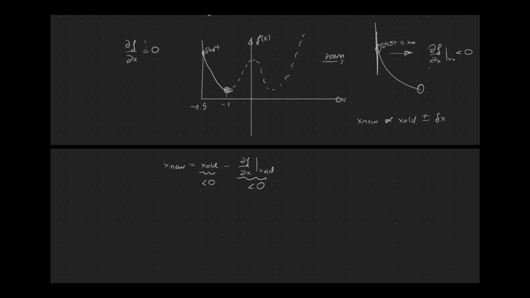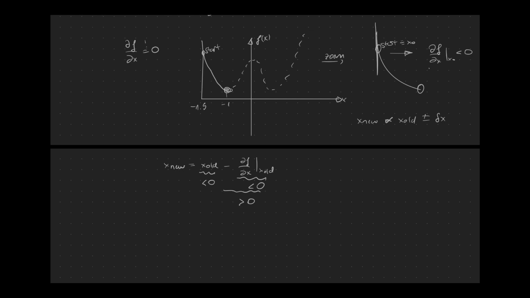Because this minus will cancel with the minus sign of the first derivative, because it's smaller than 0. So we will get something which is greater than 0. So we will indeed update our old value of x in the right direction, to a greater value, for example, minus 1.